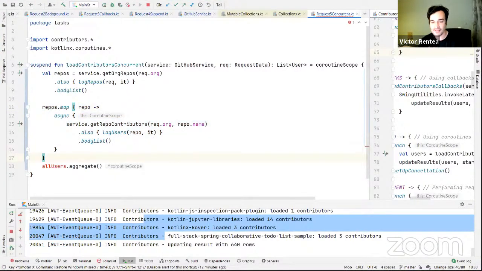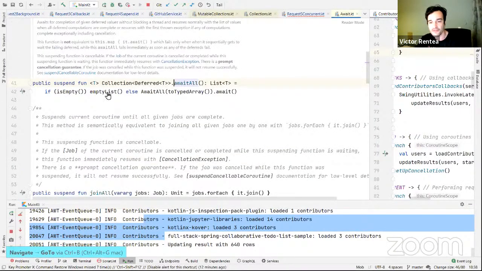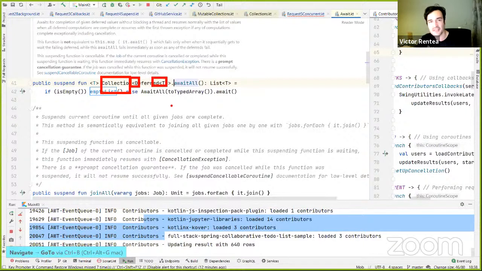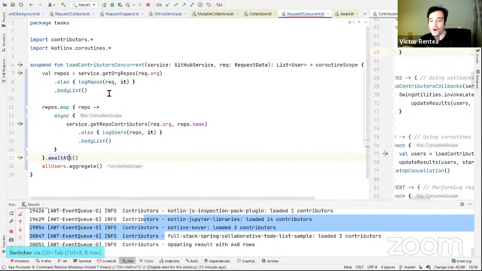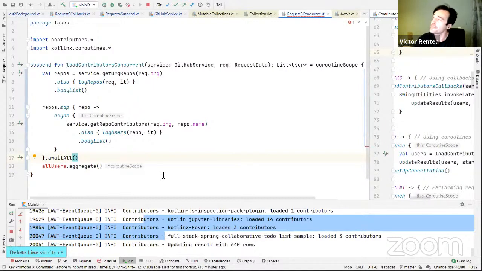What I need to do next is, as you say, await all, which is again an extension function which looks criminal if you look at it. It's a collection of deferred of T. What the heck? Any collection of deferred of T will basically await all at once. It's like a barrier if you want. It's like a join in a fork join pool. It's like a zip if you are in a reactive world. It's the zip operator over here. Am I right? It's a zip, or sort of a zip, or a flat map. It's a flat map, actually.